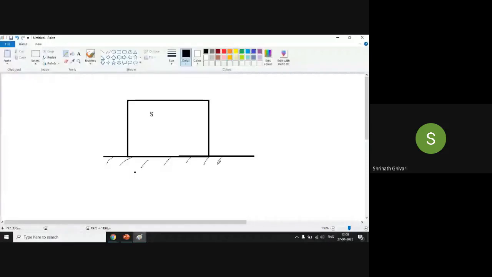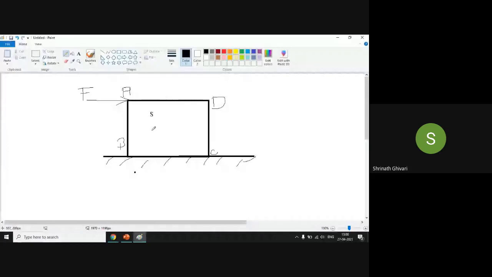It is completely fixed. Now what I'll do is apply a force on one side. Now, the box is made up of A, B, C, D. If I apply a force on this side, what will happen now?